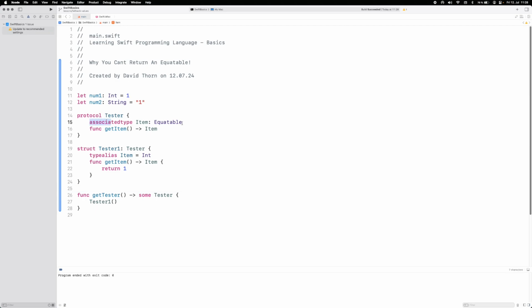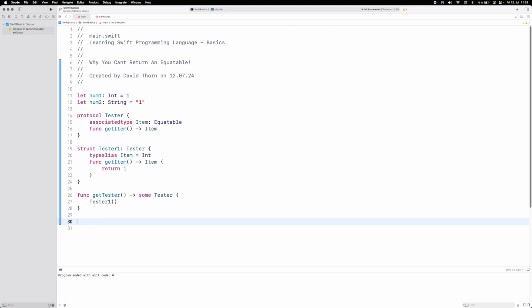And the reason you can't return it is because of these associated types. There needs to be a concrete type with this definition, and the concrete type needs to be there on the implementation, as in the implementation here. And if it's not clear at the implementation, it also needs to be there on the actual usage as well.